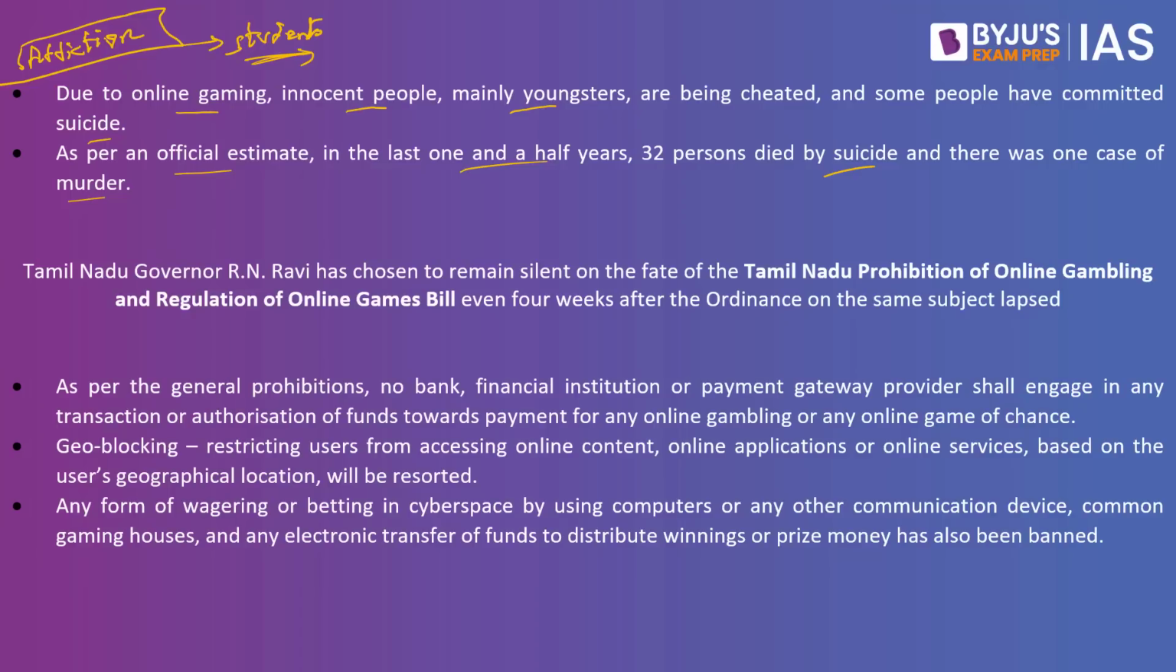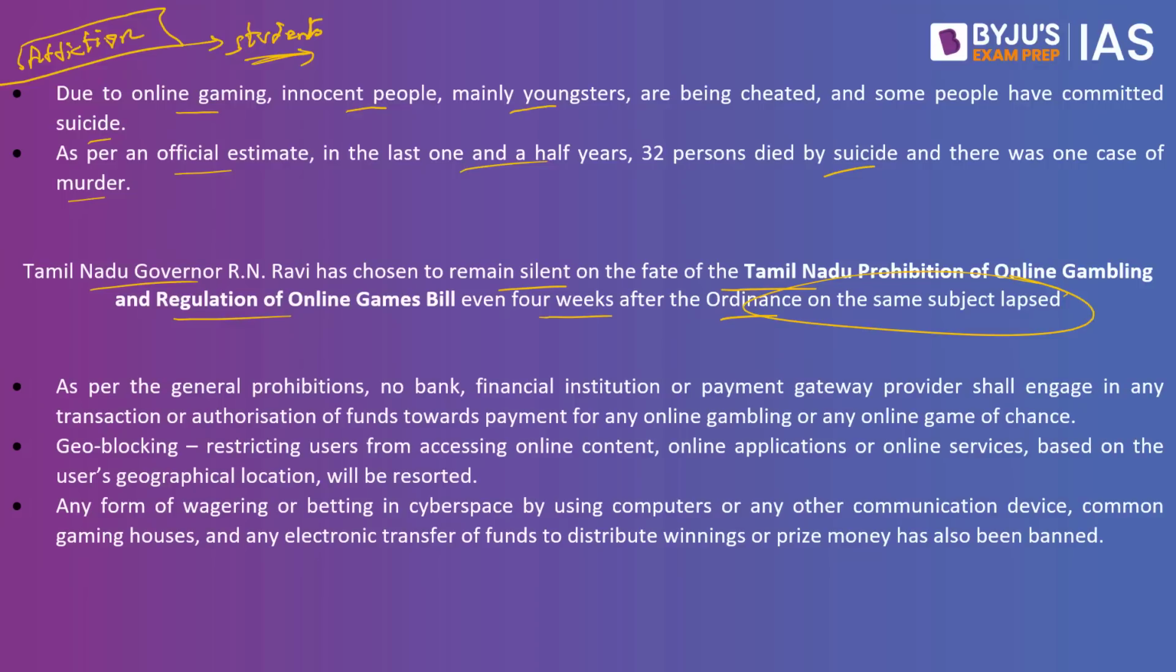So to prevent it, the Tamil Nadu government has come up with legislation, and this legislation was sent to the governor. The Tamil Nadu governor, RN Ravi, has chosen to remain silent on the fate of the Tamil Nadu Prohibition of Online Gaming and Regulation of Online Games Bill, even 4 weeks after the ordinance on the same subject lapsed. The Tamil Nadu government referred this bill to the governor, but the governor has not acted on it. We just discussed Article 200. One such example is this, where the government referred the bill and the governor has not acted on it.